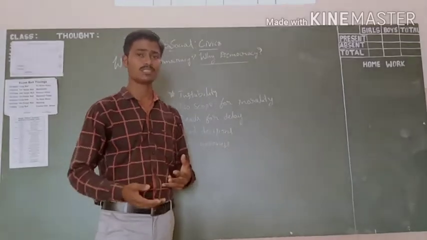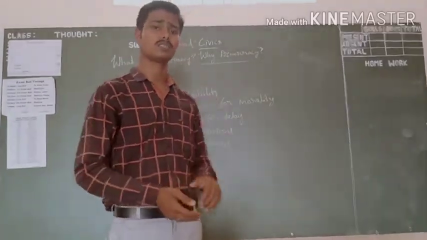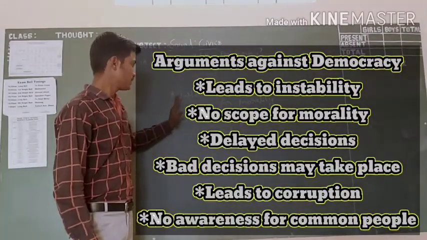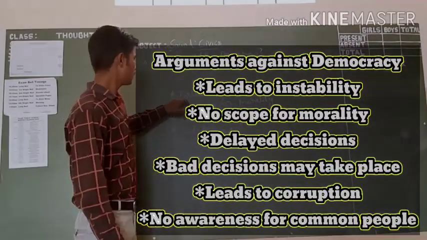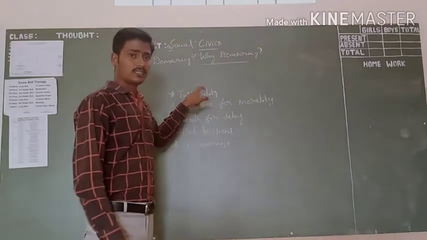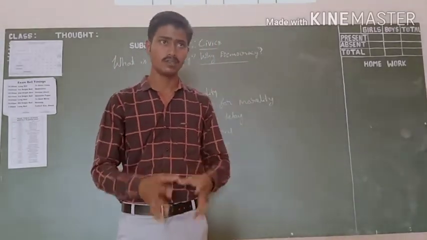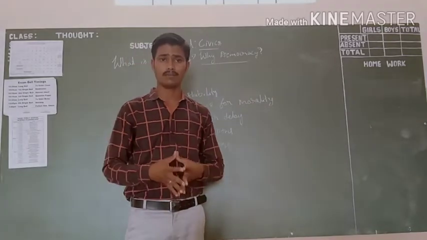Why is democracy not a good form of government? Because it has these many drawbacks. I am going to explain them to you now one by one. First point is instability. Here the government is not stable.